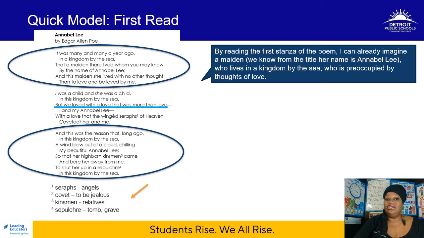I was a child and she was a child in this kingdom by the sea, but we loved with a love that was more than love, I and my Annabel Lee, with a love that the winged seraphs of heaven coveted, her and me. And this was the reason that long ago, in this kingdom by the sea, a wind blew out of a cloud, chilling my beautiful Annabel Lee, so that her high-born kinsman came and bore her away from me, to shut her up in a sepulchre in this kingdom by the sea.